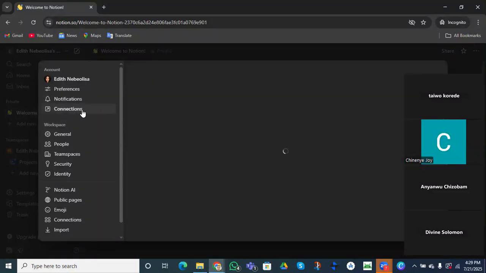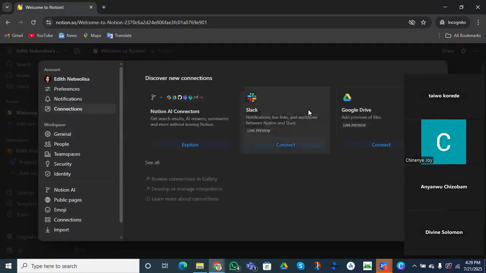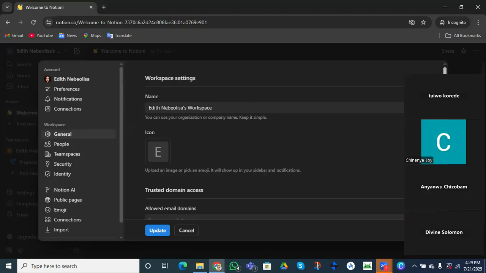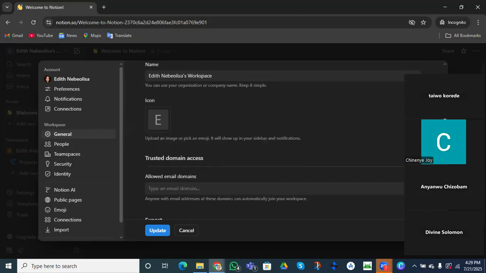All right, this is our connections, the things we can connect with our Notion. You can see we have a lot of these, Notion AI connectors, and these are Slack and our Google Drive. So you can connect or sync or integrate them into your Notion. Then this is our general workspace setting, right?